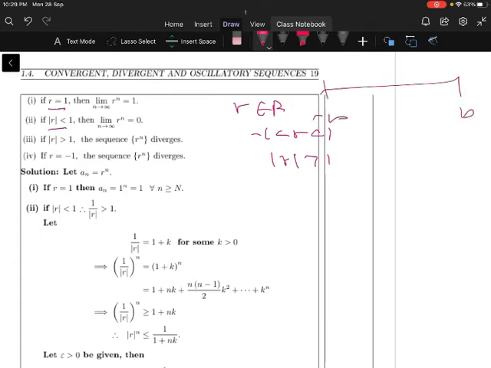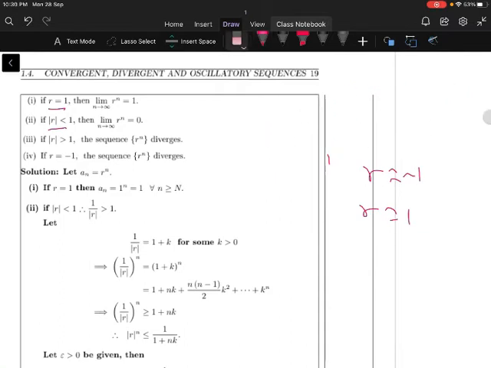If I take the whole real line, minus infinity to plus infinity, r may be between minus 1 and 1, or mod r greater than 1, meaning 1 to infinity or minus 1 to minus infinity, and r is equal to minus 1 also, and r is equal to plus 1. So all the cases you have to discuss now.